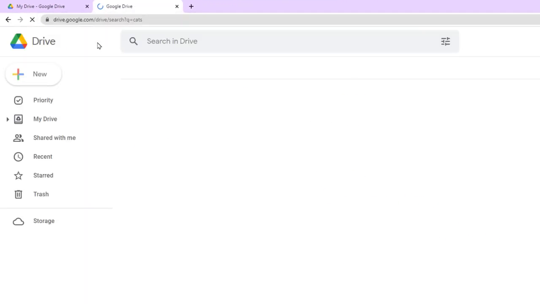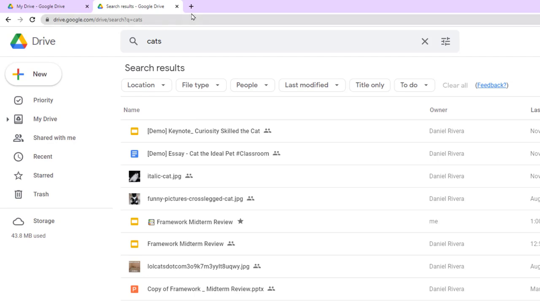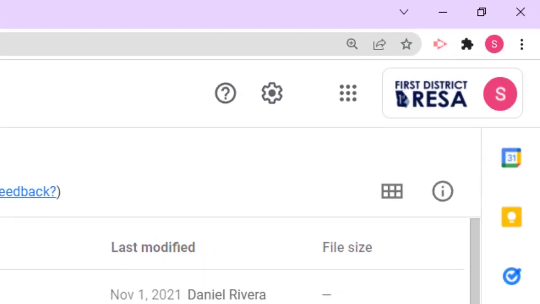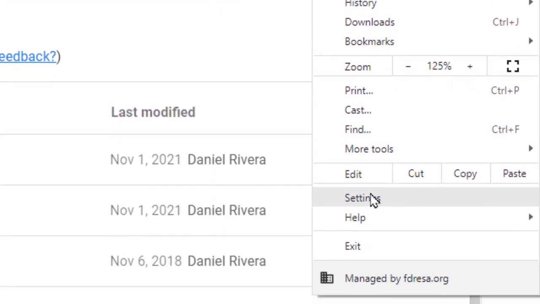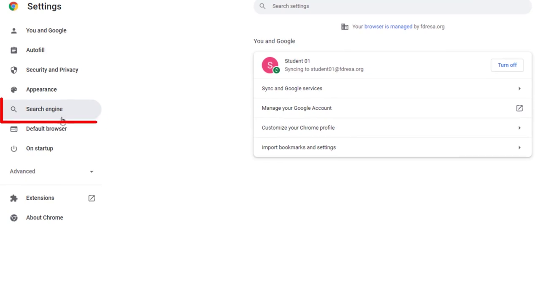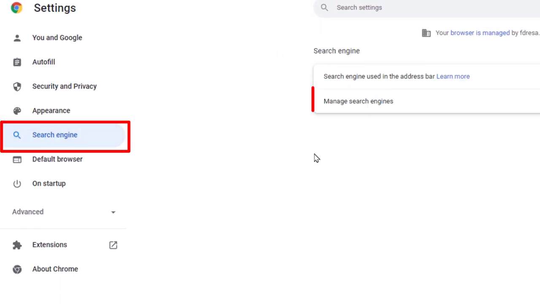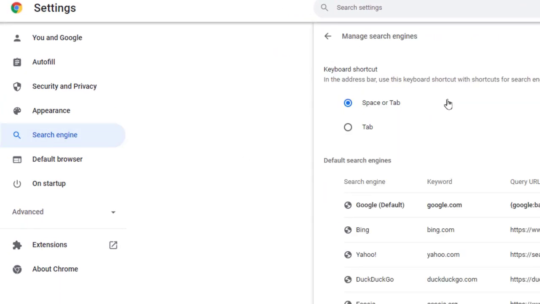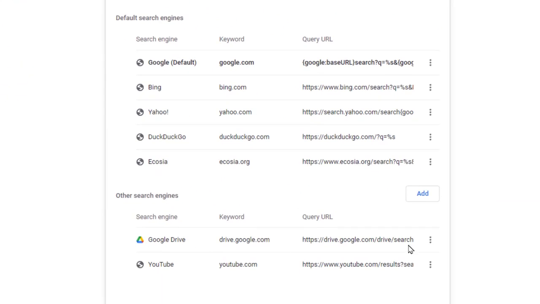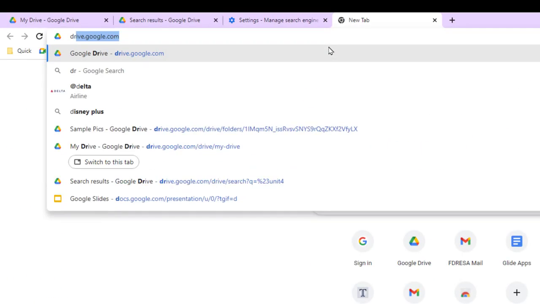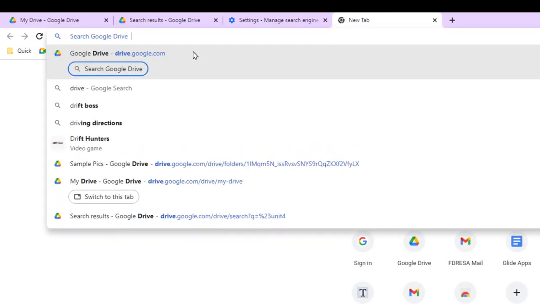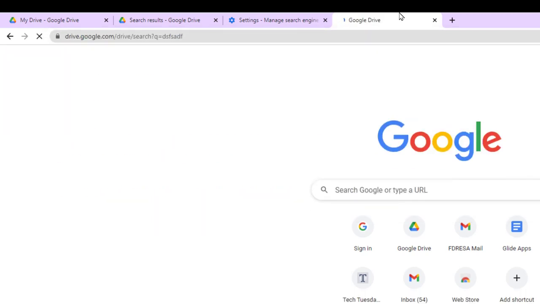If you don't have this feature, or it doesn't seem to be working for you, you can enable it or even customize it. Click on the kebab at the top right-hand corner of your Google Chrome and choose Settings. Then on the left-hand side, choose Search Engine. Then click Manage Search Engines. Look for Google Drive, and if you find it, you can use the kebab to the right-hand side of it to change the keyword that's going to activate it. You could simplify it to just "drive". And then later, type in drive in your address bar and hit Tab, and it will then search your Google Drive only. If it's not listed, you can add it.